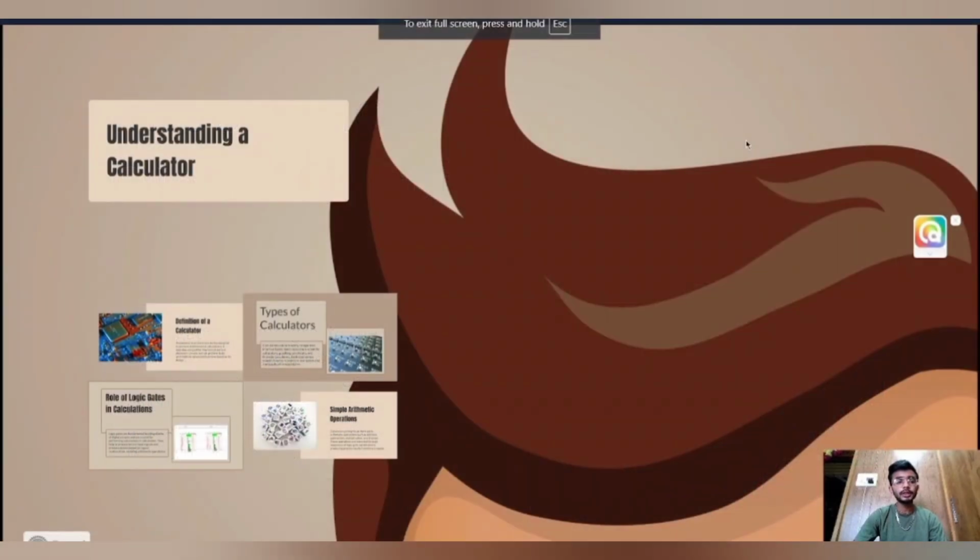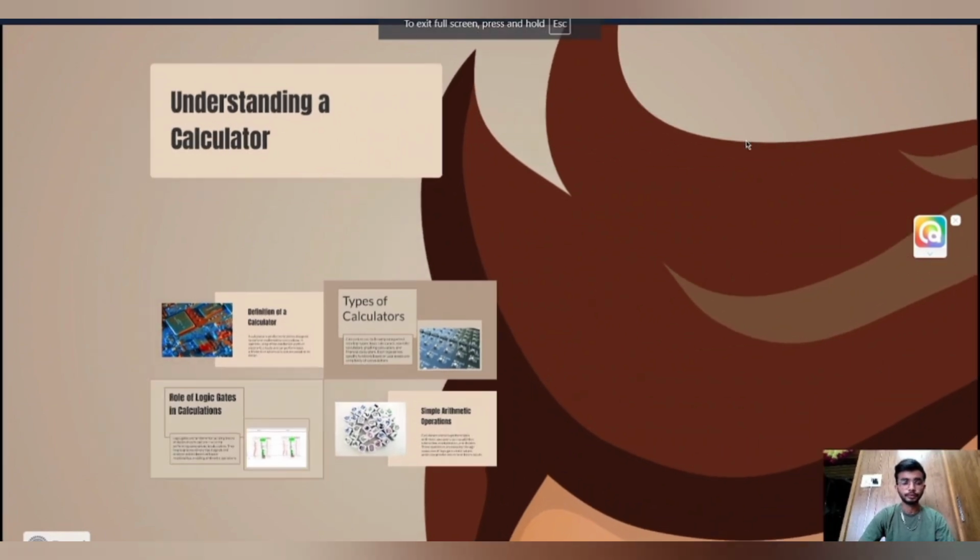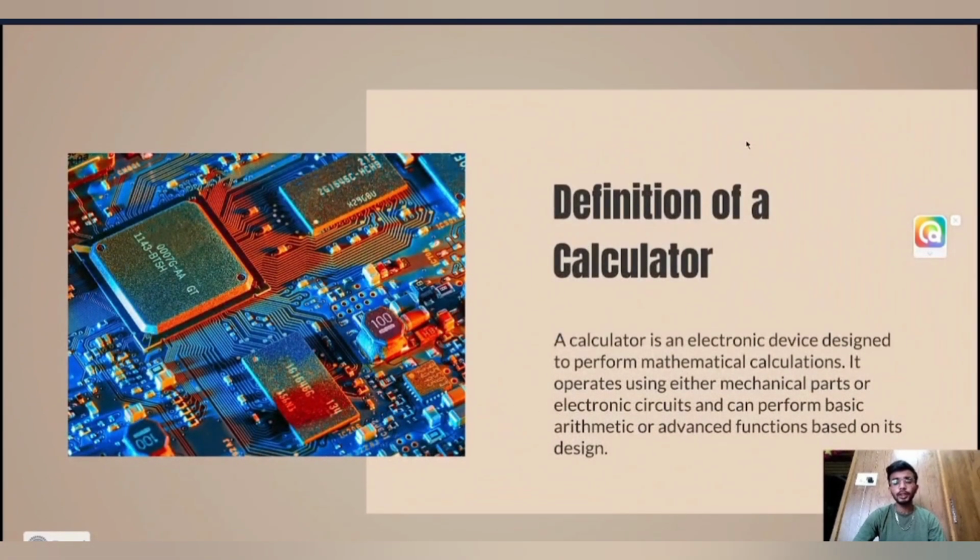So my topic is understanding a calculator. First, definition of a calculator. A calculator is an electronic device designed to perform mathematical calculations. It operates using either mechanical parts or electronic circuits and can perform basic arithmetic or advanced functions based on its design. So as we know, what is a calculator?